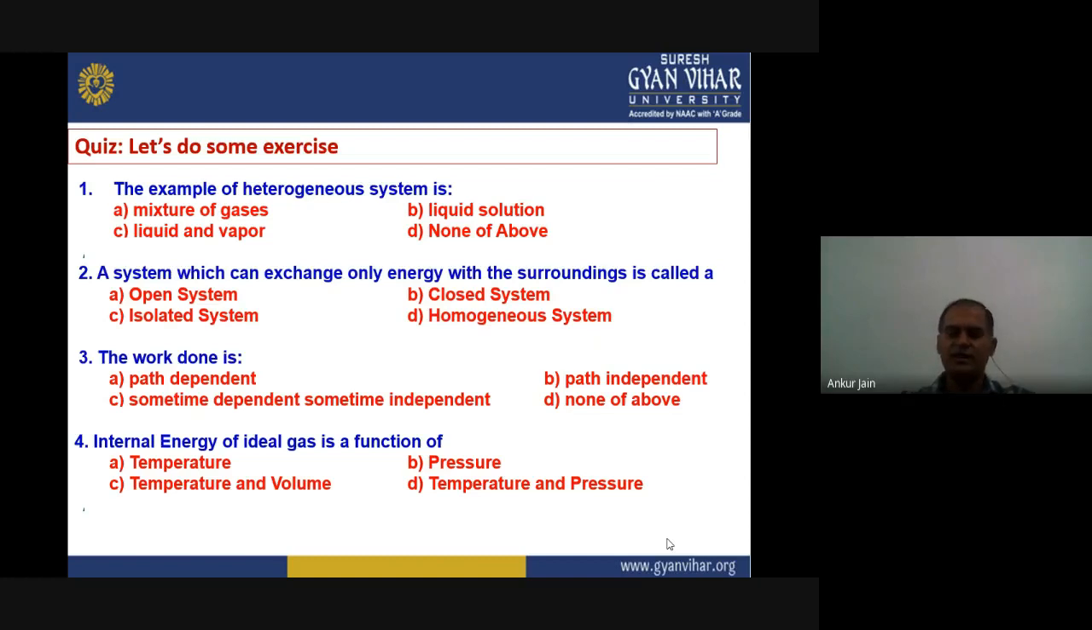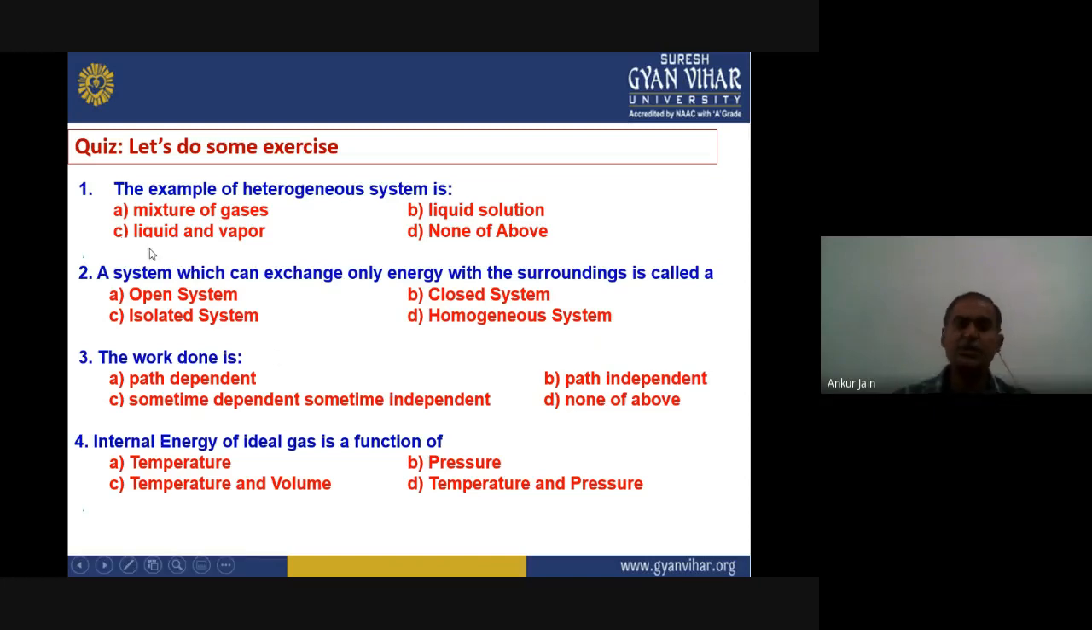So how do we define the heterogeneous system? Where we can distinguish two different phases by some boundary. So let us look at the options. This is the mixture of gases, and it is impossible to separate two different gases from the mixture. That means this is not a heterogeneous system, this is a homogeneous system. Again, if we talk about liquid solution, the two components cannot be separated out easily, right? So that means this liquid solution is not a type of heterogeneous system.